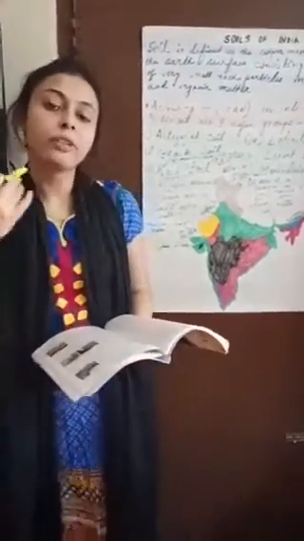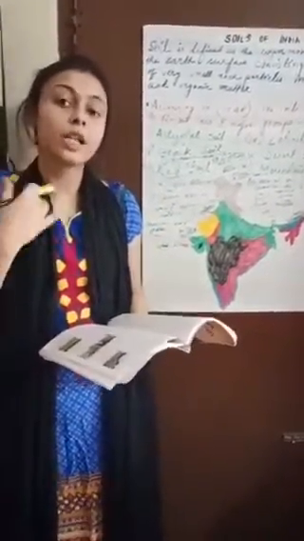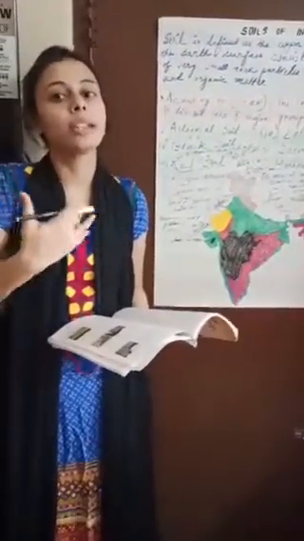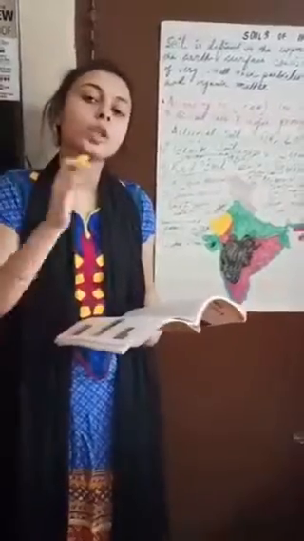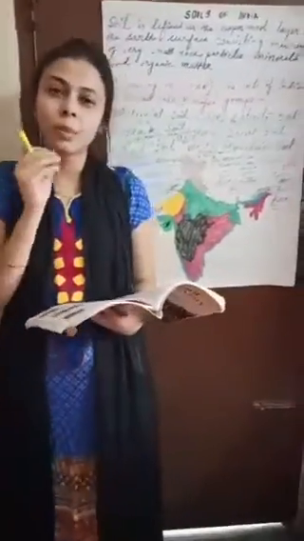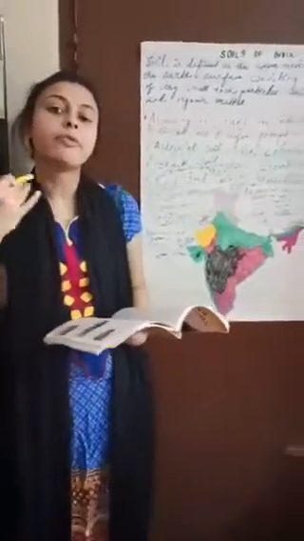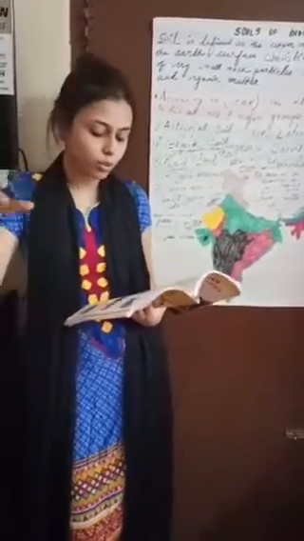So when the river flows, the soil is lying loose over there, so the river carries the soil along with it and washes away the topsoil. As we all know, the topmost portion of the soil is the most fertile one rather than the lower layers of the soil. So if we are losing the fertile, uppermost portion of the soil, it becomes difficult to produce crops in those regions.